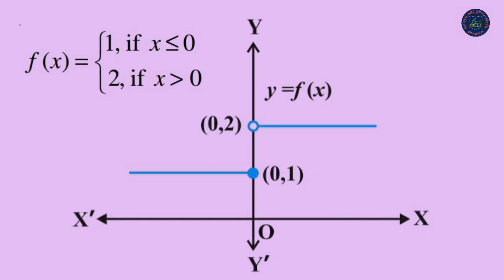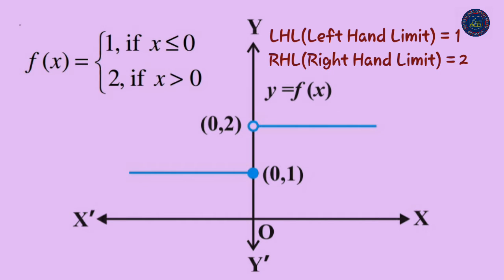At the points near and to the left of 0, the value of the function is 1. But at the points near to the right of 0, the value of the function is 2. Using the language of left and right hand limits, we can say that the left hand limit of f at 0 is 1 and the right hand limit of f at 0 is 2. What is the meaning? The left hand limit and the right hand limit do not coincide.